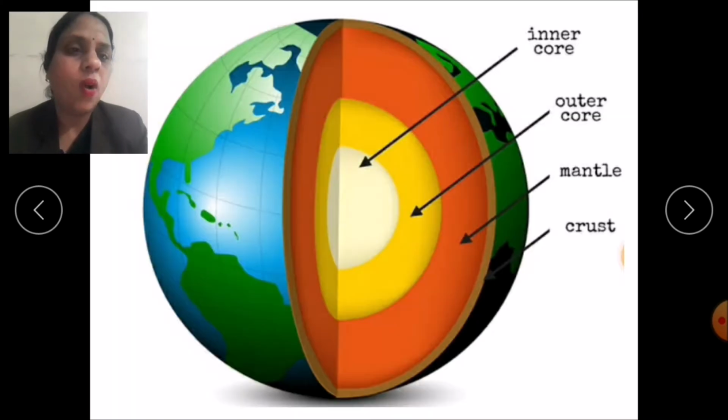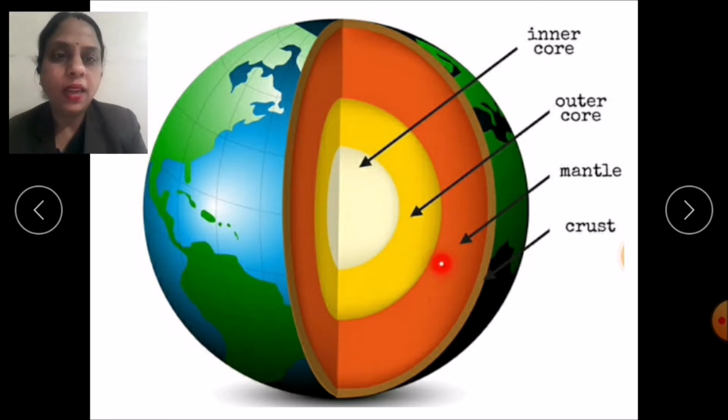Children, as you have already learned about the layers of the earth. Yes, this outer layer is the crust where we live and it is made up of rock plates. This next layer is the mantle, which is made up of semi-molten rocks. This outer core is very hot, which consists of molten metals like iron, nickel, etc. Now this inner core is the hottest layer of the earth and it is made up of iron. So these are the layers of the earth.